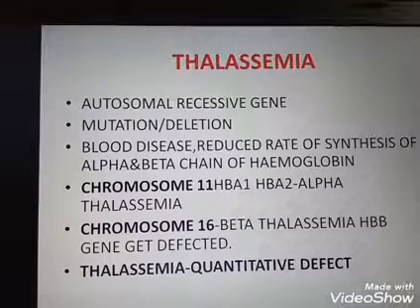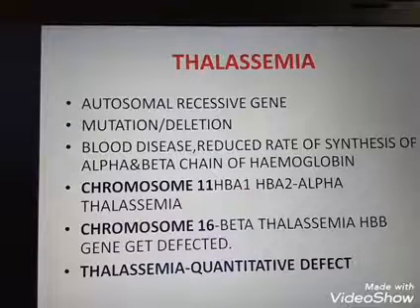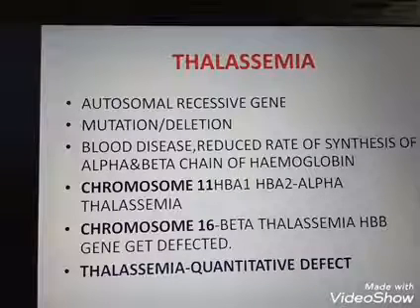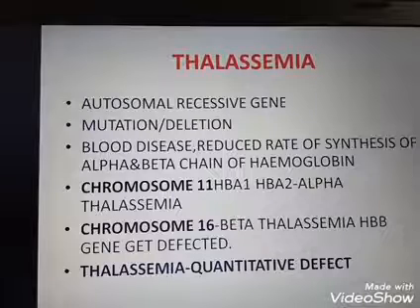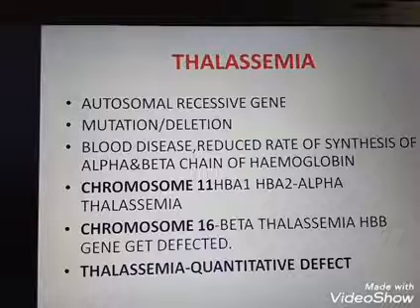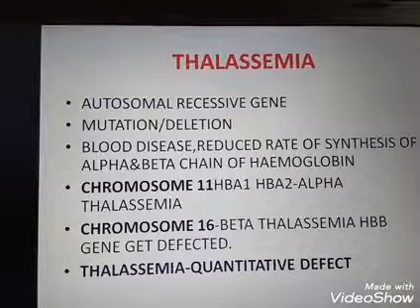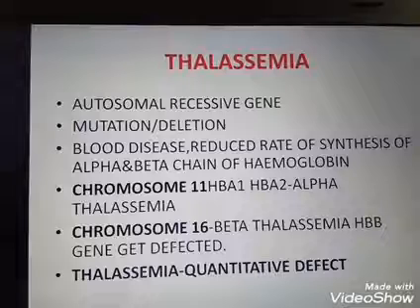In thalassemia, one of the components of the hemoglobin molecule is inadequately produced or not produced at all. They may be lacking the alpha chain or the beta chain. If lacking the alpha chain, it is known as alpha thalassemia. If lacking the beta chain, it is known as beta thalassemia. Not lacking the full chain, but lacking components in the chain. So thalassemia has two types, alpha thalassemia and beta thalassemia.